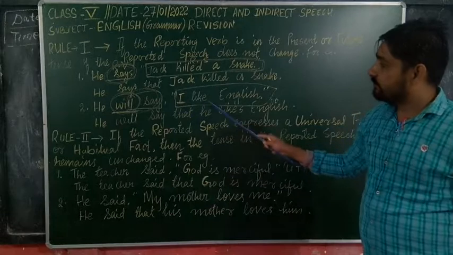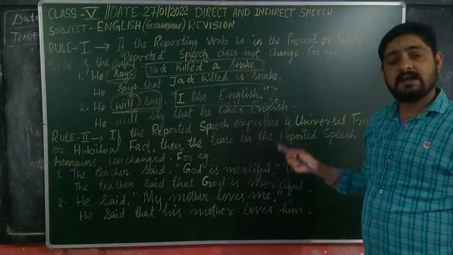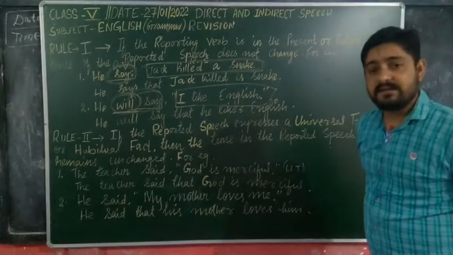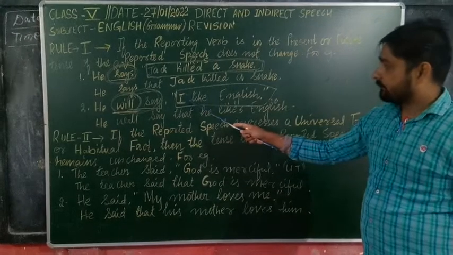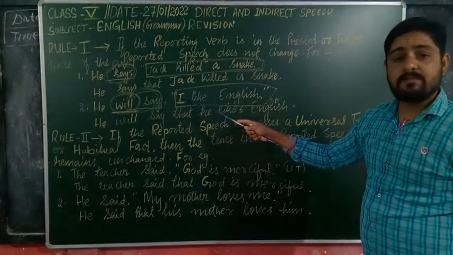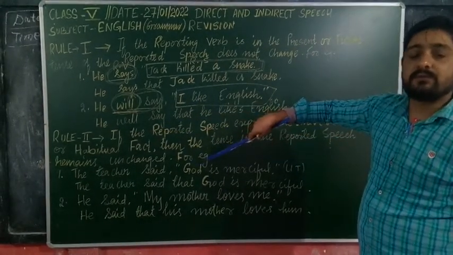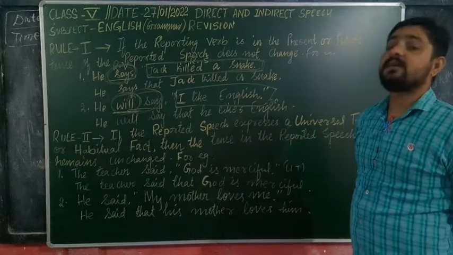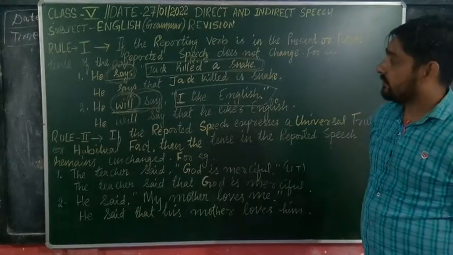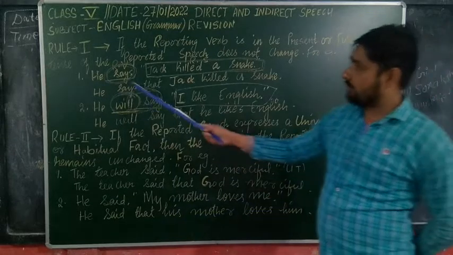And again question number 2: "I like English." This is simple present tense in the reported speech. So in indirect speech also we will keep it as simple present tense. Now see how we will change.